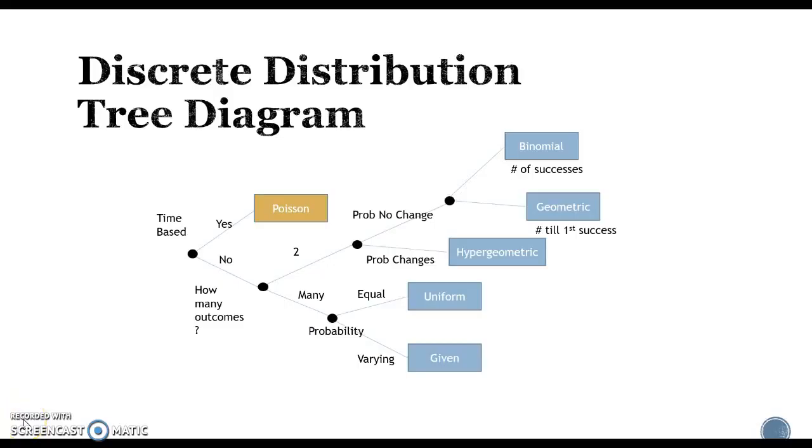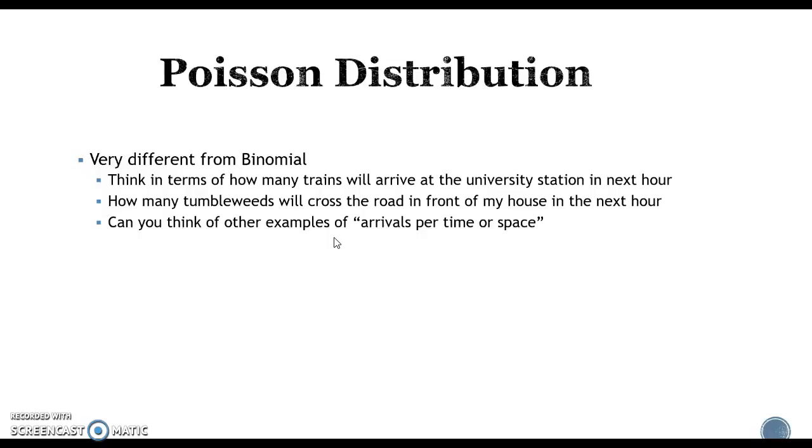Another kind of discrete distribution is called the Poisson distribution. This one is time-based. When we are differentiating from all of these other ones, the biggest difference is that it is time-based. So it's a very different concept than binomial and the other ones. Instead, we're thinking about how many trains are going to come to the university station in the next hour, or how many tumbleweeds might cross my front porch. Something over time or space.